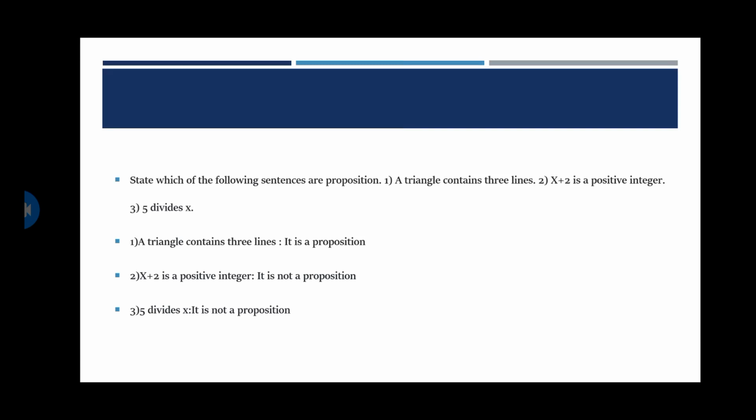Unless and until you know the value of x, you can't define it as a proposition. So basically it's not a proposition. Even though it is a declarative sentence, it's not a proposition. X plus 2 is a positive integer. If you have algebraic variables in your expression, unless and until you know the values of x, you can't say whether it is a proposition or not.